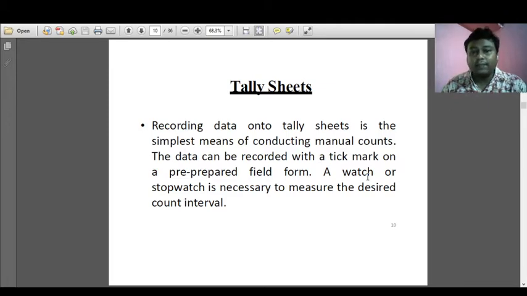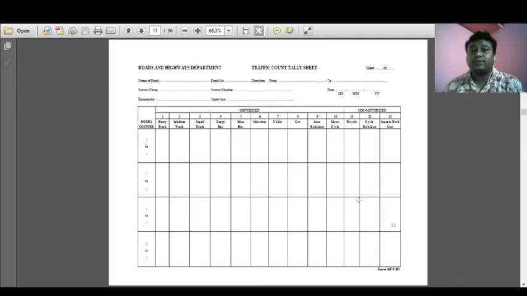The data can be recorded with a tick mark on a pre-prepared field form. The form should be pre-prepared, meaning it is prepared before going to the field. A watch or a stopwatch is necessary to measure the desired count interval. So this is the traffic tally sheet.